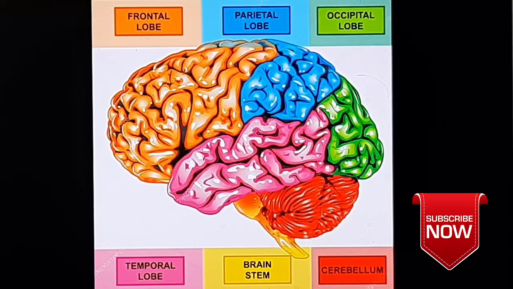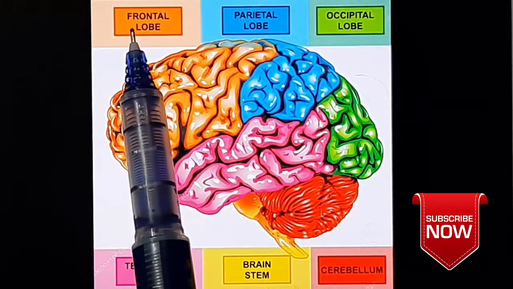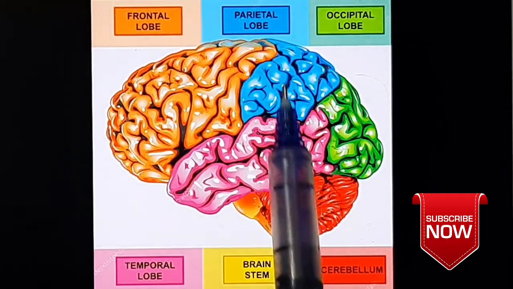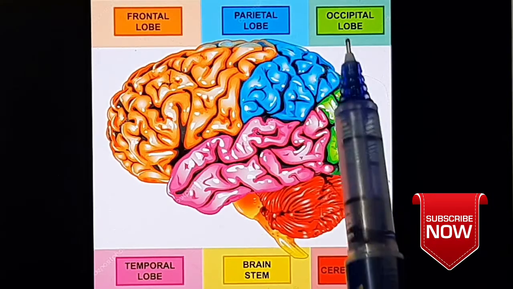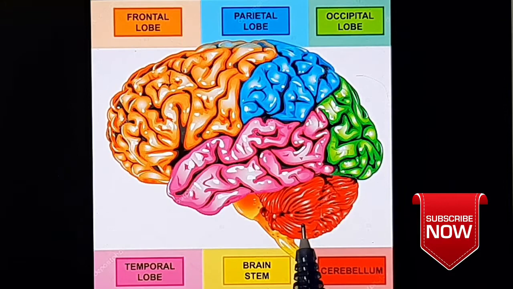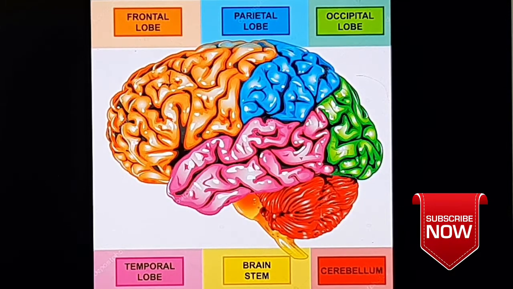This is the figure representing the four lobes. The part which is present in the front is known as the frontal lobe, and just behind the frontal lobe is the parietal lobe in blue. The green shows the occipital lobe. This is at the back of the head. Below this is the cerebellum. Cerebellum is shown in red. And the pink part which is near the ear is known as the temporal lobe.